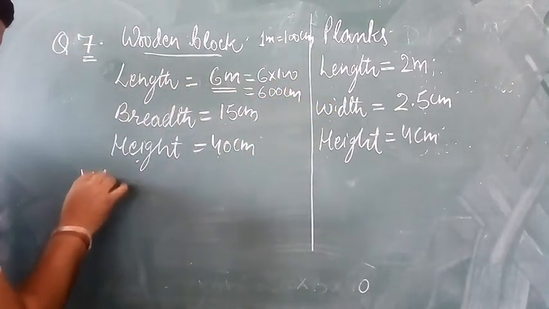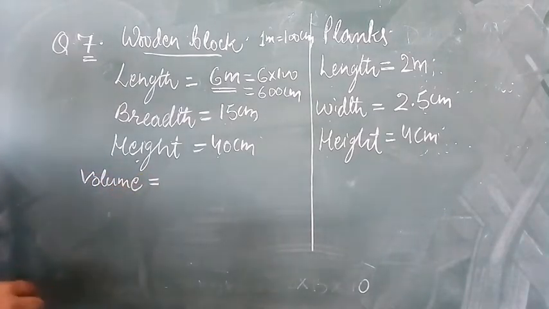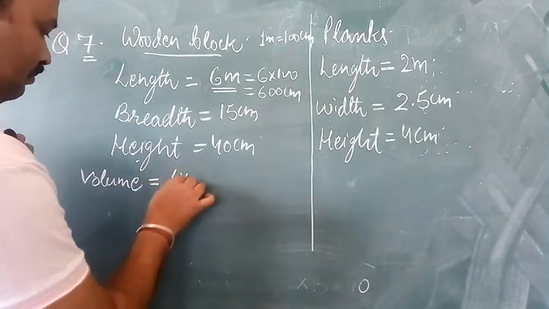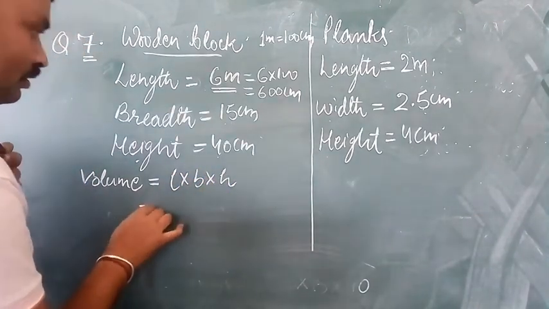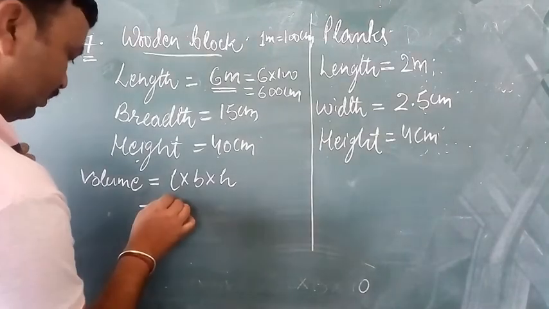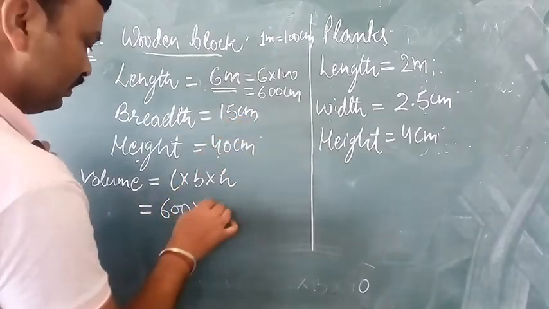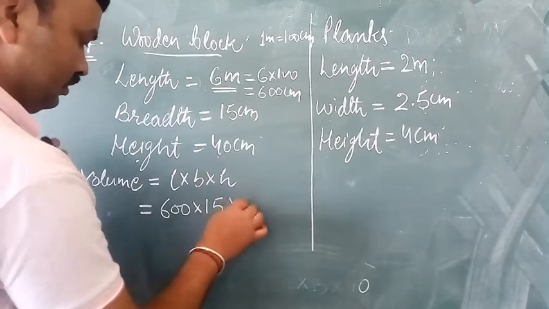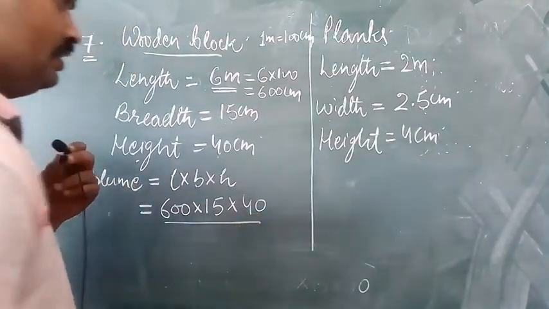Therefore volume will be equal to length multiplied by breadth multiplied by height. Here length is 600, so 600 multiplied by breadth 15 and height 40. So 600 multiplied by 15 multiplied by 40.